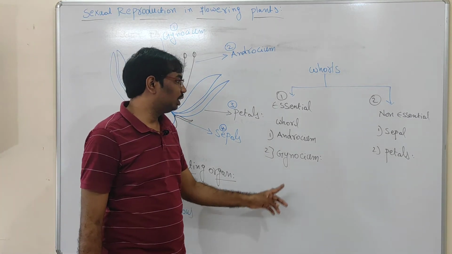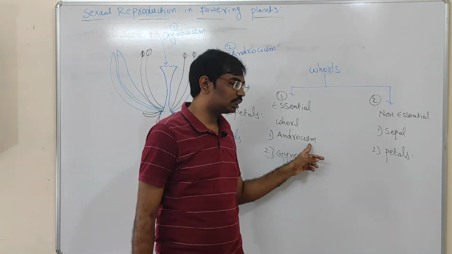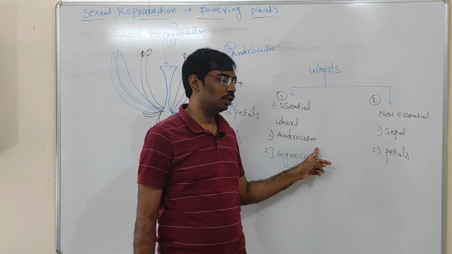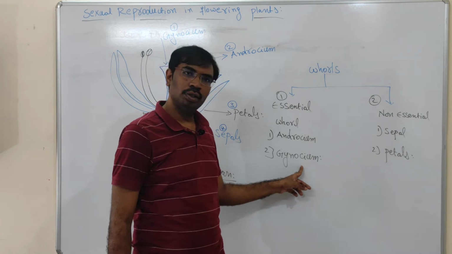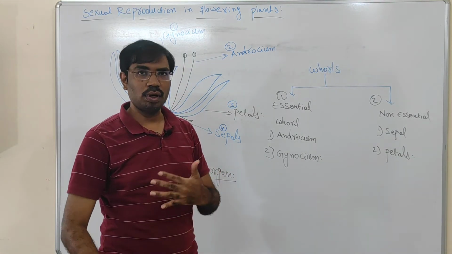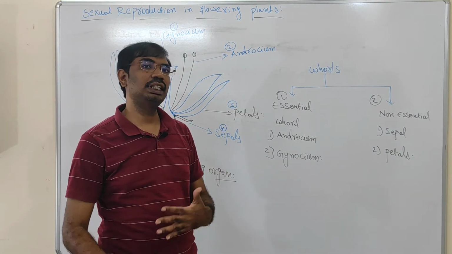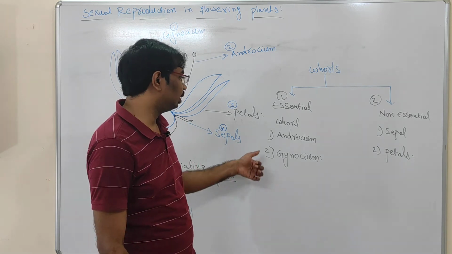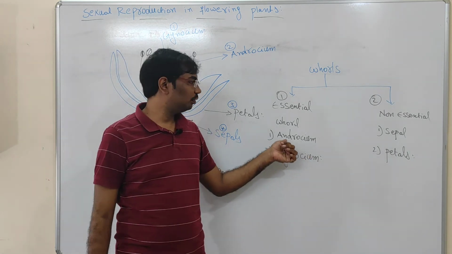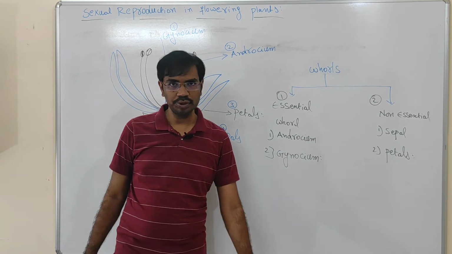So this is the structure of the flower. Next we will discuss one by one. First we will discuss androecium structure, then gynoecium structure. Then how the plant produces seeds and fruits, we will discuss in later classes. So first I will discuss androecium structure.